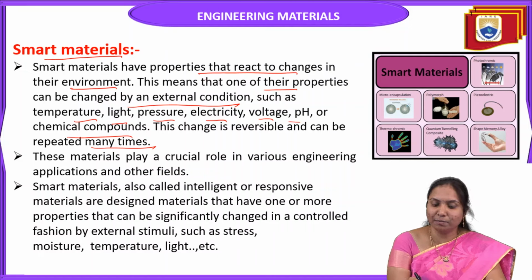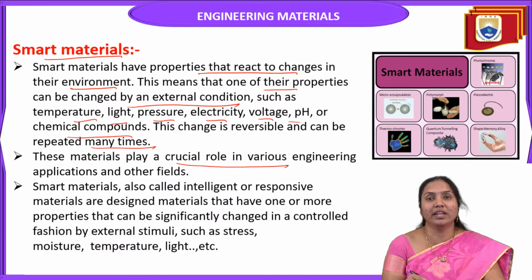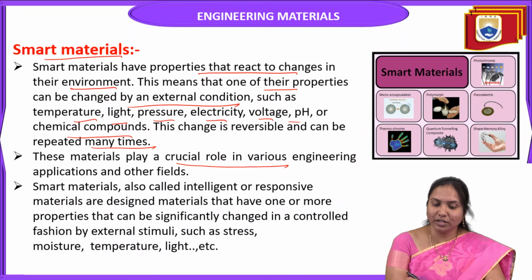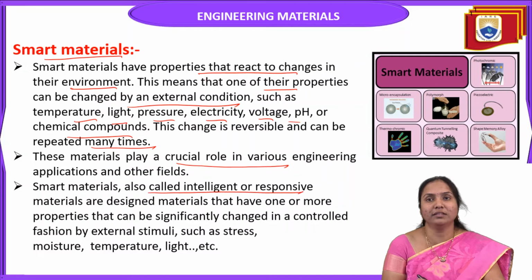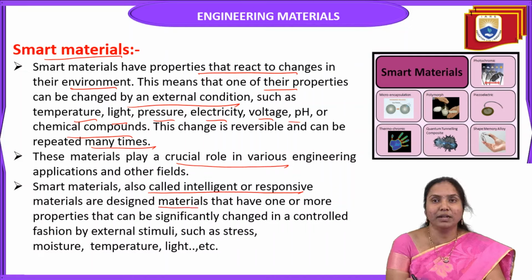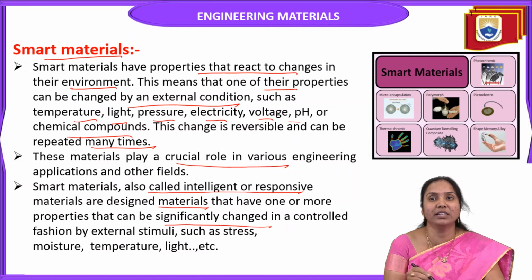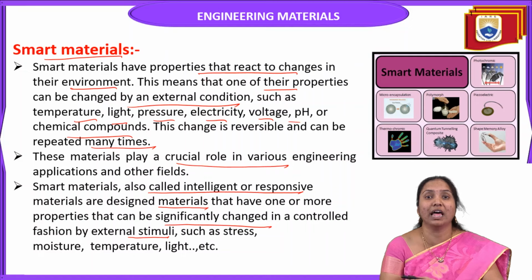These materials play a crucial role in various engineering applications and other fields also. Smart materials are also called intelligent materials or responsive materials. These are designed materials that have one or more properties that can be significantly changed in a controlled manner by external stimuli such as stress, pH, other chemical factors or light.